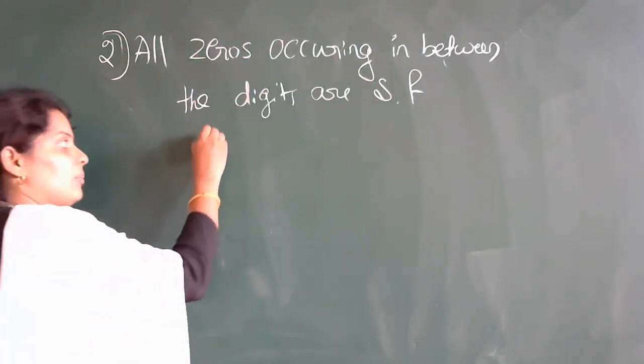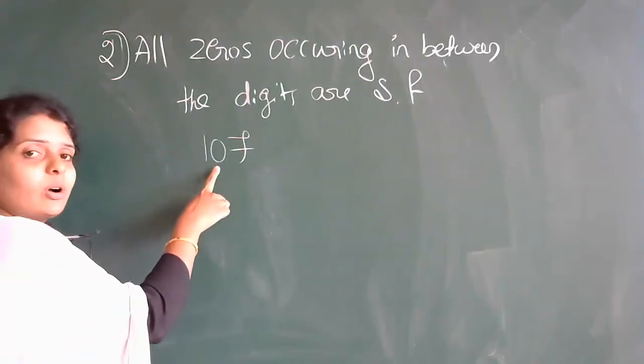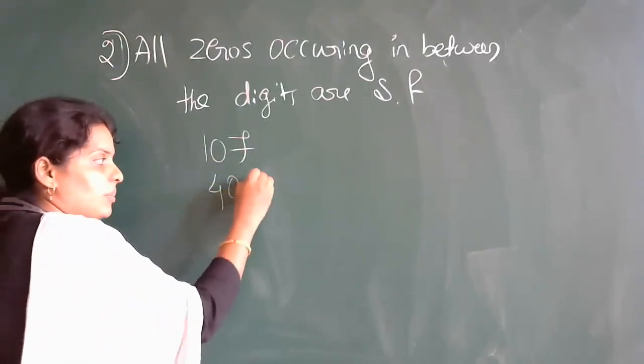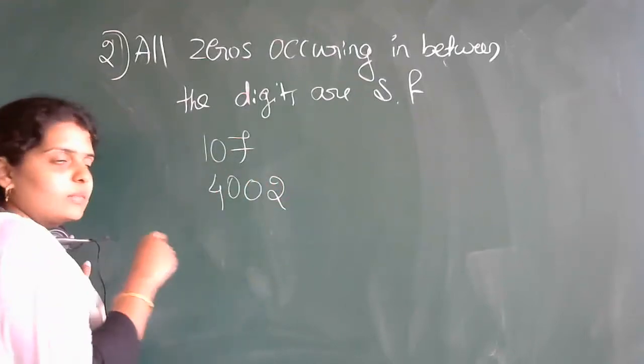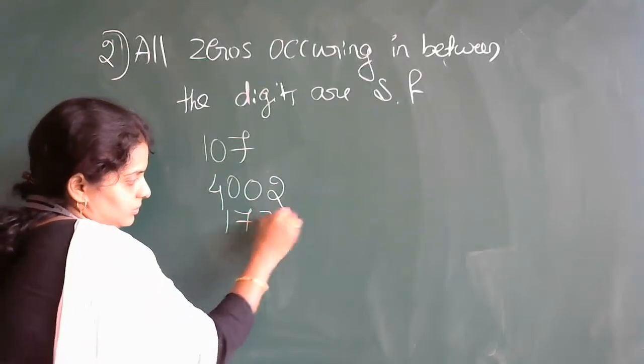For example, 107. The zero is occurring in between the digits. Next, I'll take one more example. Keep your mic near your mouth. Few more examples like this. Right.